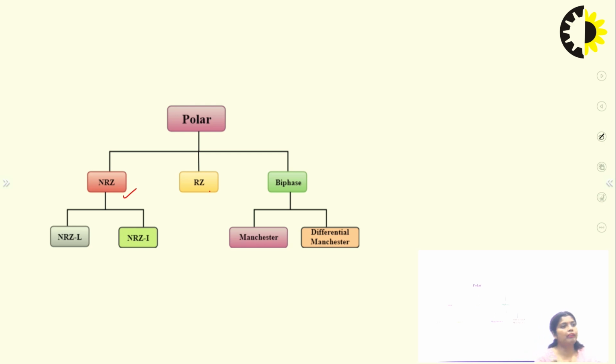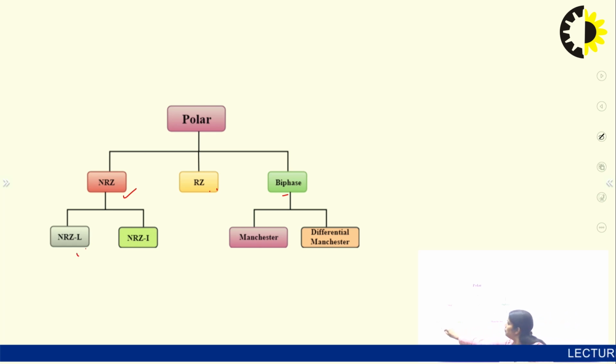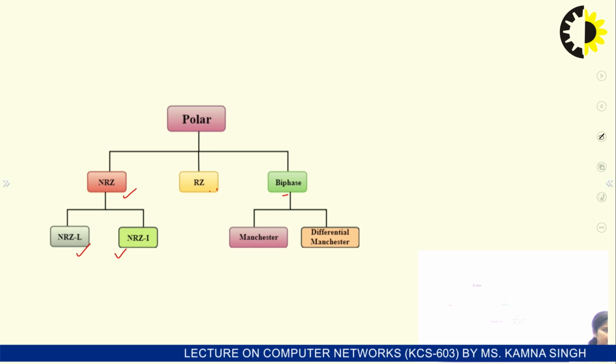NRZ is non-return to 0. It means the signal is not going to return to 0, and return to 0 means RZ. When we convert the binary stream into a signal, that signal goes to 0. And there is biphase, in which there are both Manchester and differential Manchester. Here in the NRZ, there are again two types, NRZ-L and NRZ-I. NRZ-L means non-return to 0 level, and NRZ-I means non-return to 0 inversion.